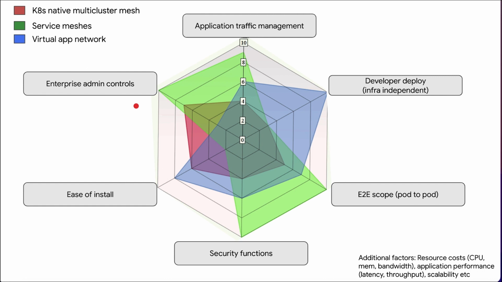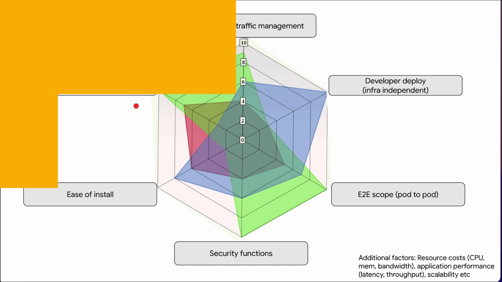Yes, I think this was our attempt at doing a first pass. There's clearly a lot more in terms of things like application performance, but this is a good measure of six important factors. And one can see that typically projects that have strengths in one area may not always have strengths in the other areas. And certainly look at it both from the admin perspective and the developer perspective. And we'll hopefully get into more details over the course of these talks.